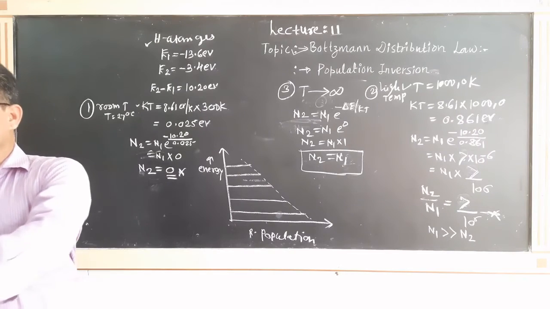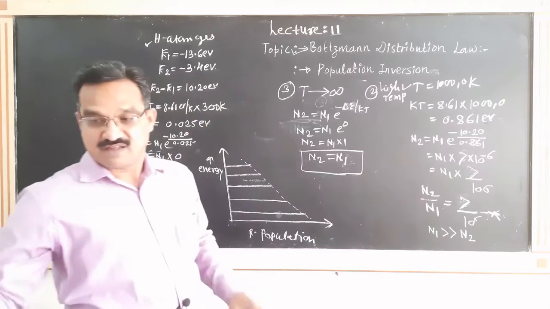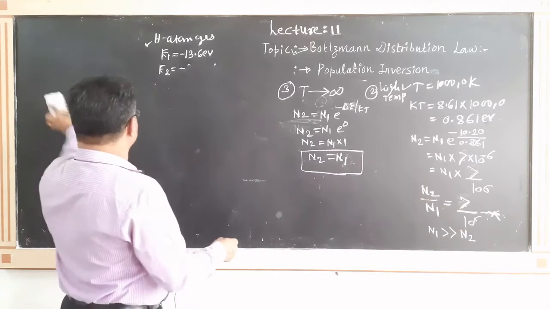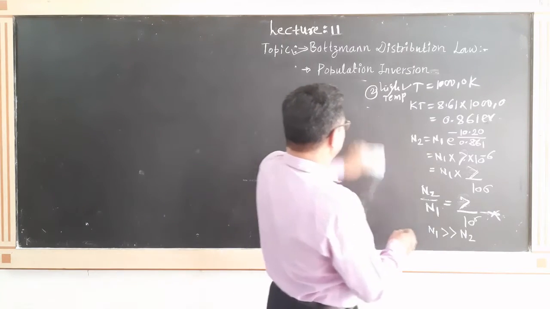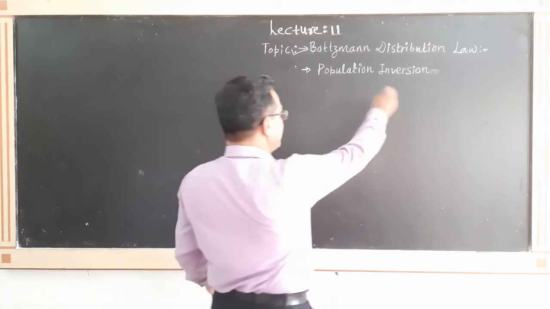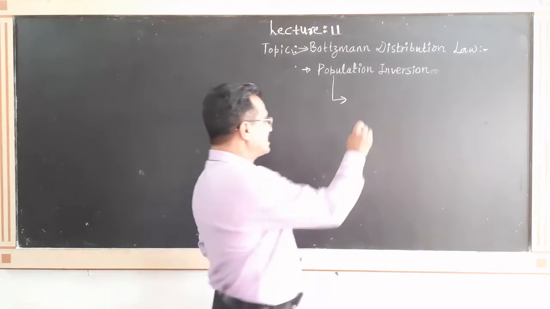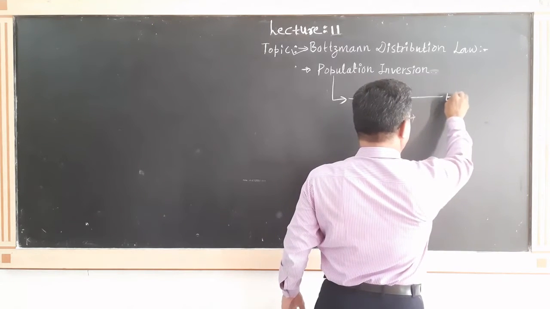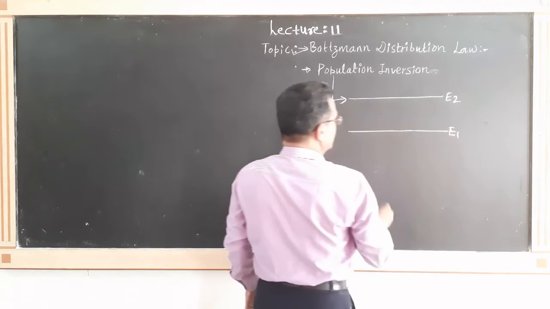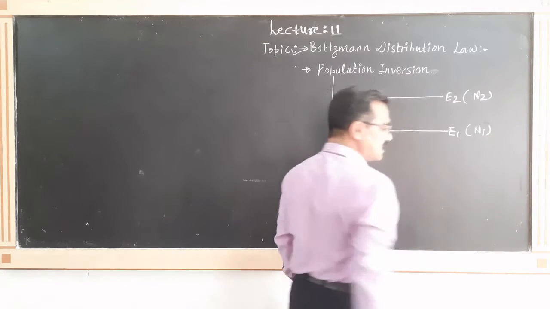This is Boltzmann's distribution law. And you remember that after considering this, the next thing is: what is meant by population inversion? Population inversion means, when the material is in equilibrium and suppose only two energy levels are considered, one energy level is E2 and the other energy level is E1. The population of this energy level is N2, the population of this one is N1.